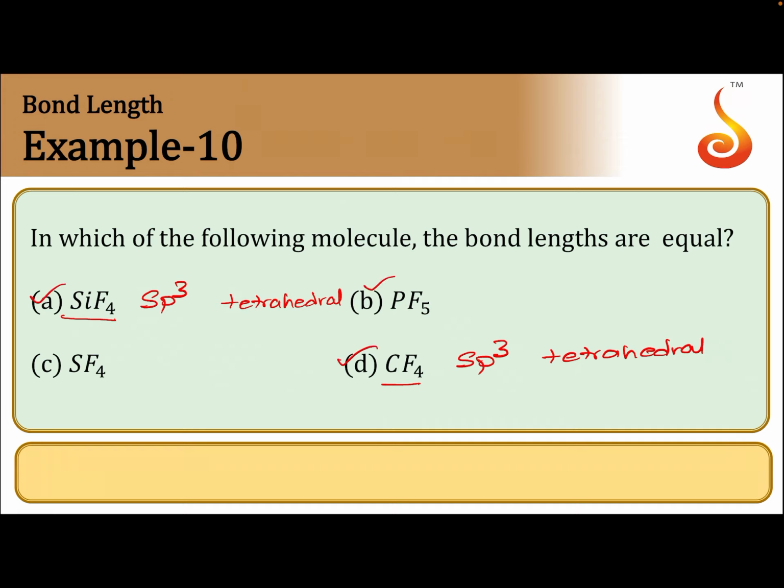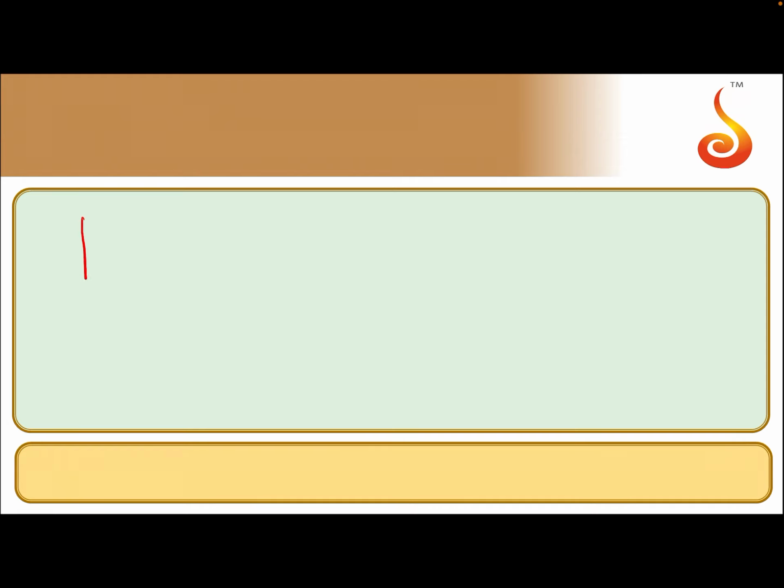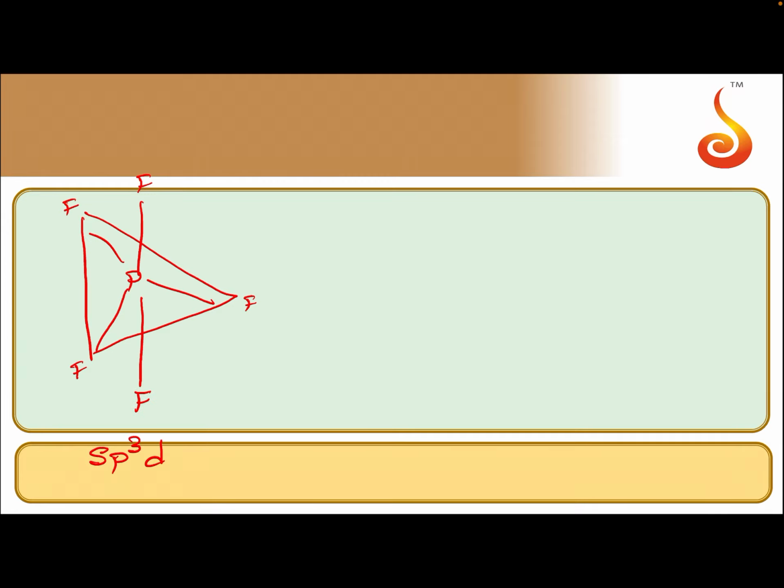Now coming to PF5. In PF5, the hybridization is sp3d, and the geometry is trigonal bipyramidal.